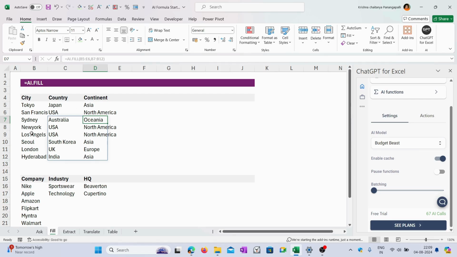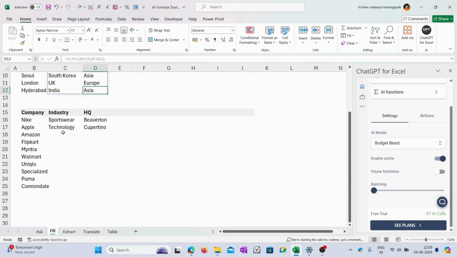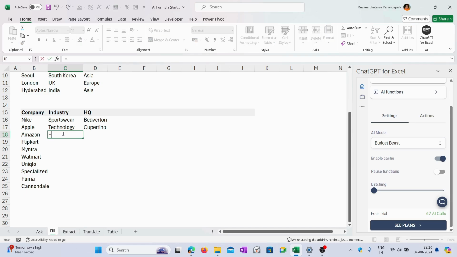And at the same time, Seoul is South Korea from Asia, and Hyderabad is in India, in the Asia continent. In the same way, you can explore different kinds of tables as well. You can analyze ai.fill. I use this formula once again. So Nike company is under the sportswear industry. Its headquarter is situated here.